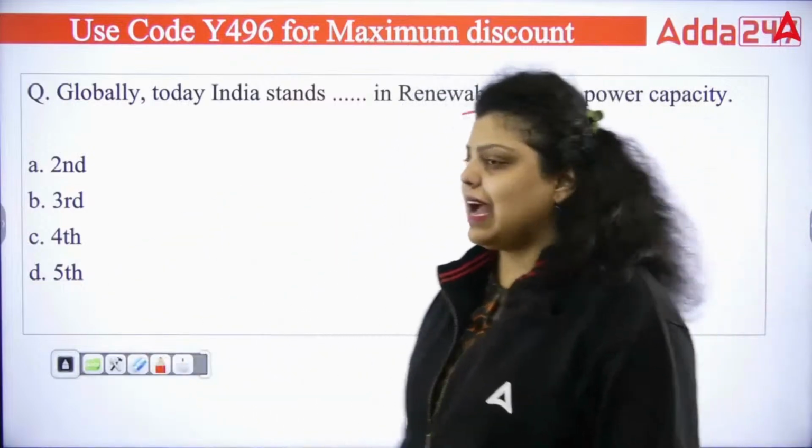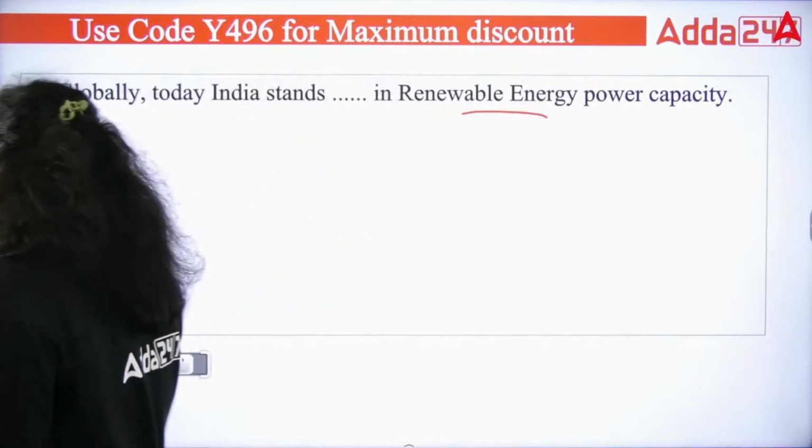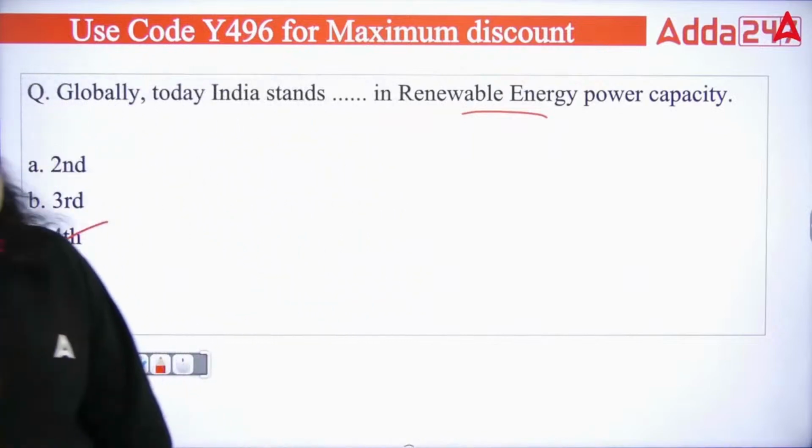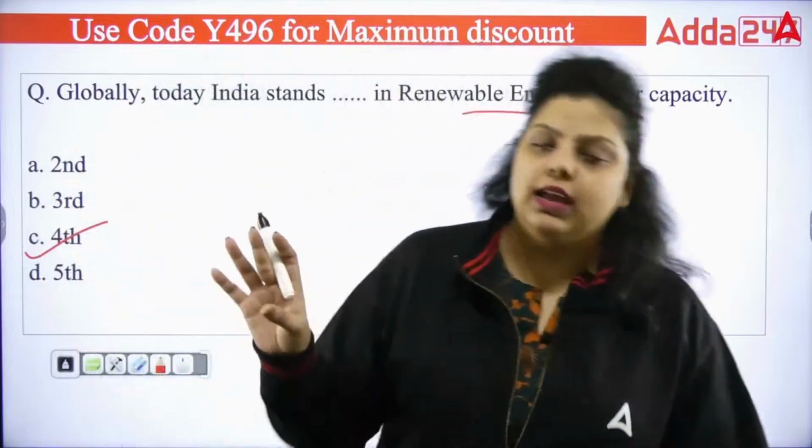So what is India's rank in that? India's rank is 4th in renewable energy, but this is according to the book that IIBF has given us.